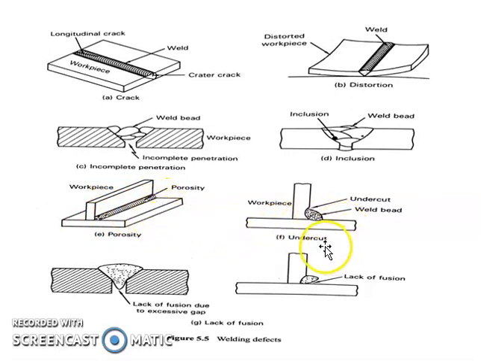If you see undercut, what happens? Due to heavily deposited material, some material of the workpieces is melted at the cross sections, which we call the undercut. Similarly, in lack of fusion, the material melting does not take place completely, and some part remains here. Okay, we see one by one.